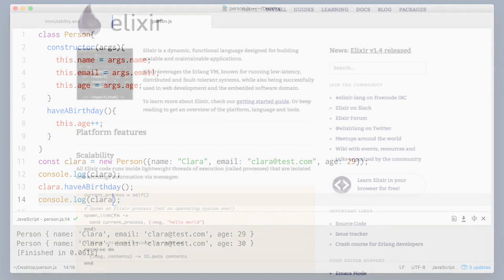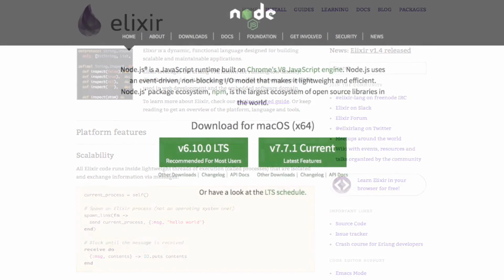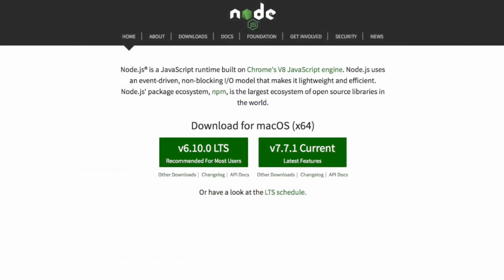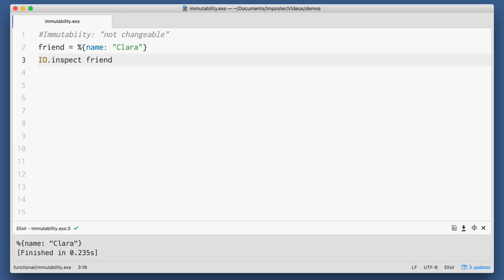Let's take a look. If you want to follow along, you should have Elixir installed, version 1.3 or so, as well as Node, version 6+. Consider this assignment. Here I'm just assigning the variable friend to the map in Elixir, name Clara. Then I can take a look at this using standard out, using IO.inspect. And there we see name Clara.